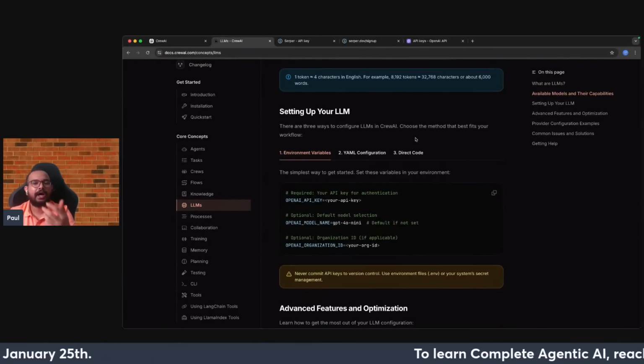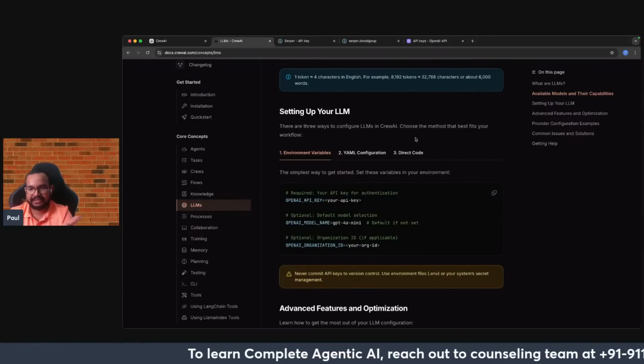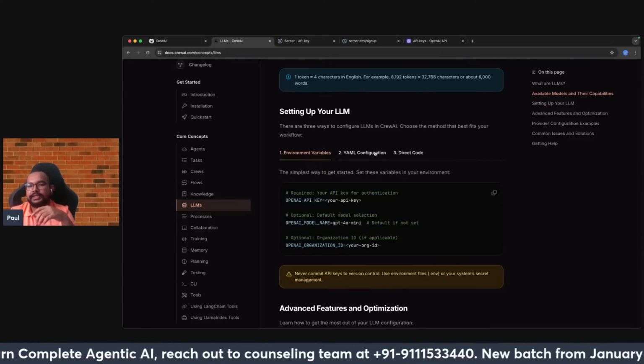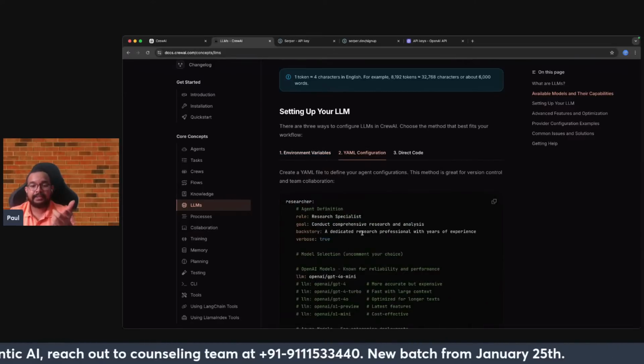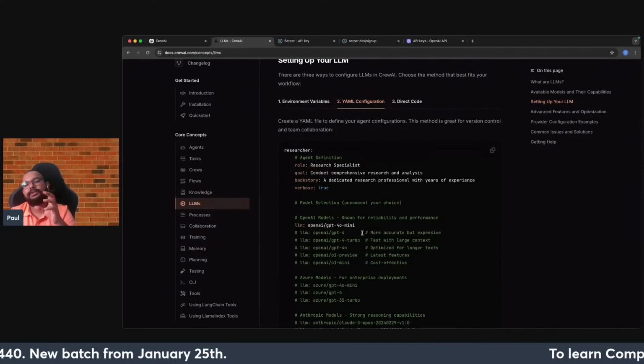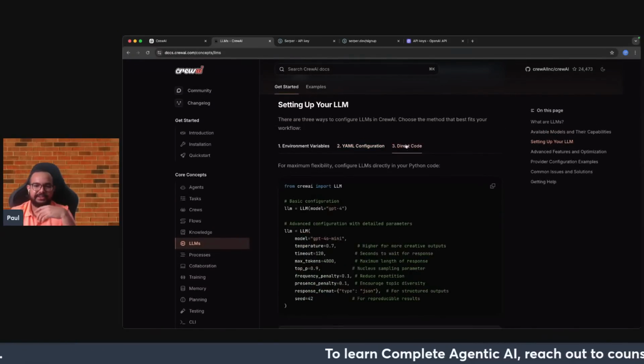Now the question comes, how will you integrate the LLM in your code when you are building the application? One is using the environment variable, or there is a YAML configuration. These configuration files are also widely used by many developers. This is a better format, I will say. But for Python developers, I will say direct code.